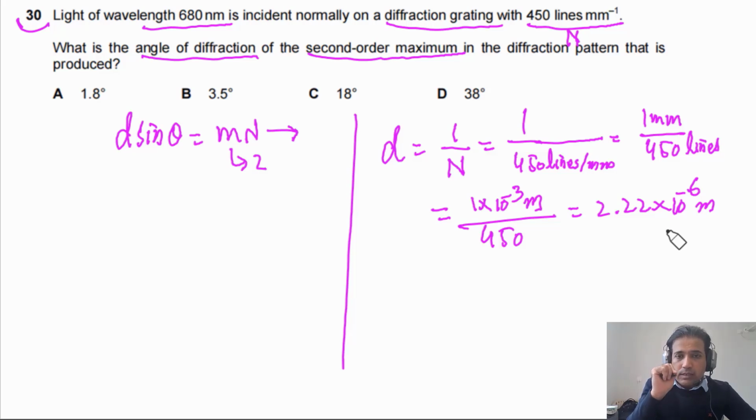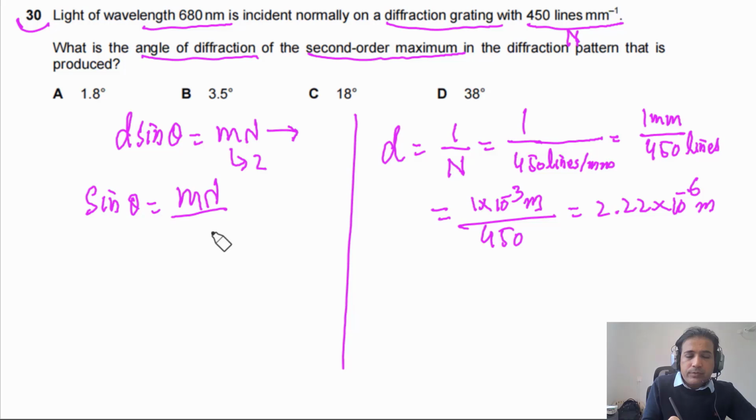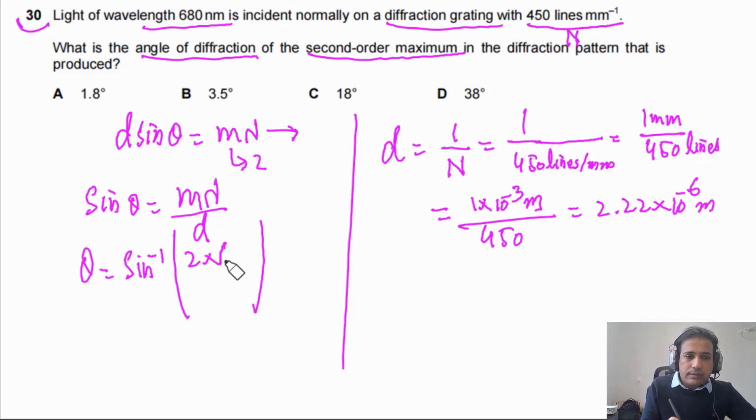Now we need to just plug in here. So we can say sine of theta is equal to m times lambda divided by d. So theta is equal to sine inverse of m, which is 2, times lambda, which is 680 nanometers. You have to be clear with this one.